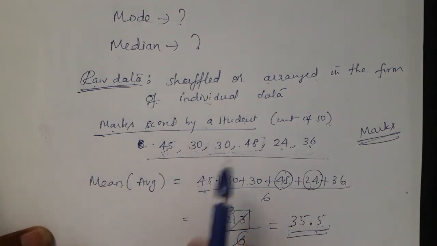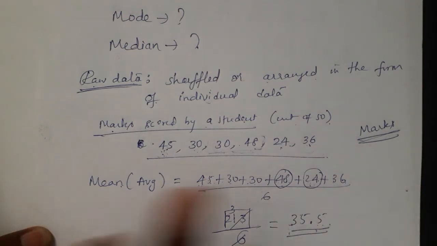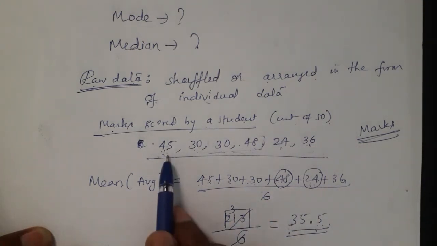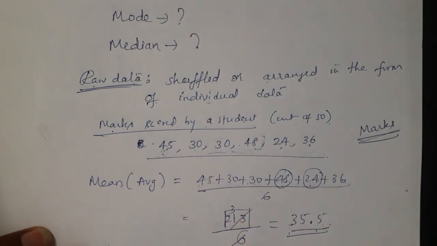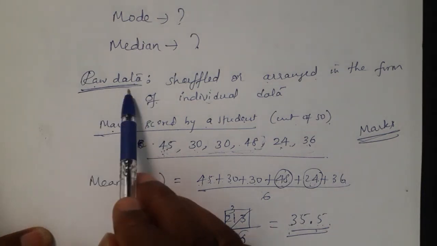In raw data the values are repeating or not repeating, they are writing all the data in single form. All the marks, all the values they are writing separately. They are not mixing any value with another value. That is only called raw data.